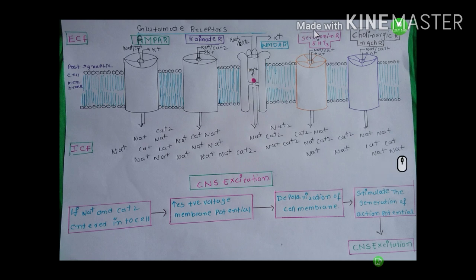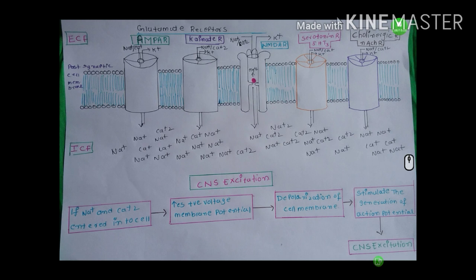Okay, coming to the serotonin receptor. The 5-HT3 receptor is the serotonin receptor. Serotonin is an excitatory neurotransmitter. This 5-HT3 receptor is a pentamer, having 5 subunits. When serotonin binds to the 5-HT3 receptor, all subunits undergo conformational changes and the pore will be opened. So a large amount of sodium and a small amount of calcium enters the cell, and a large amount of potassium moves out of the cell. This 5-HT3 receptor is a ligand-gated non-selective cationic receptor.